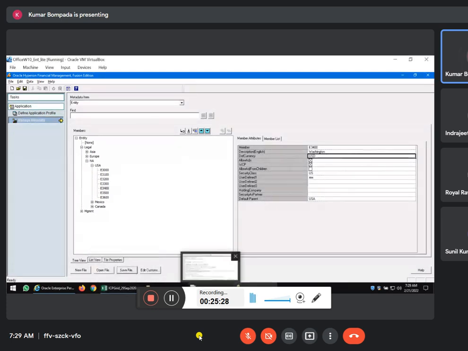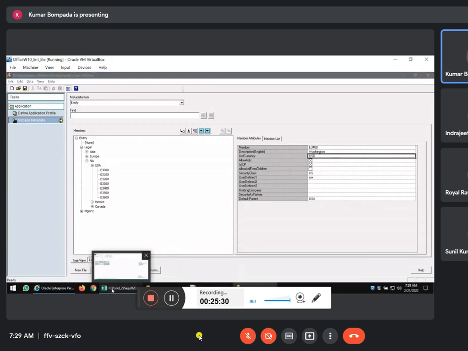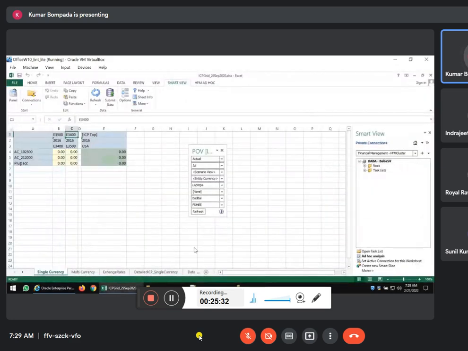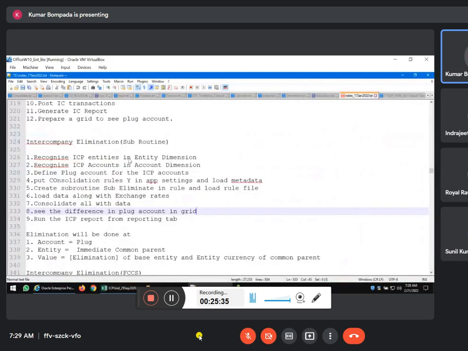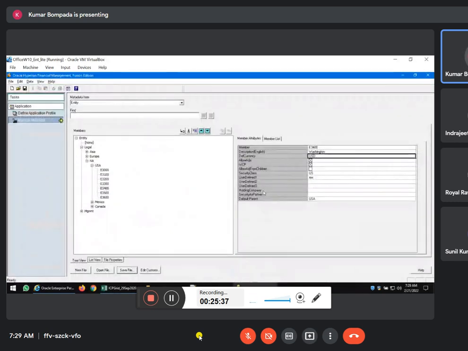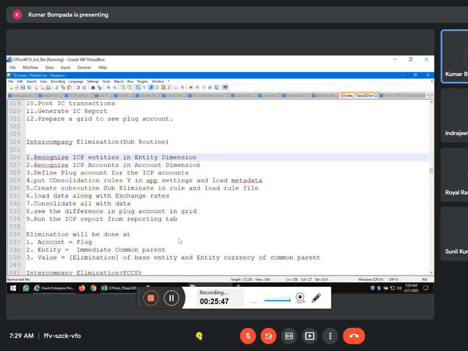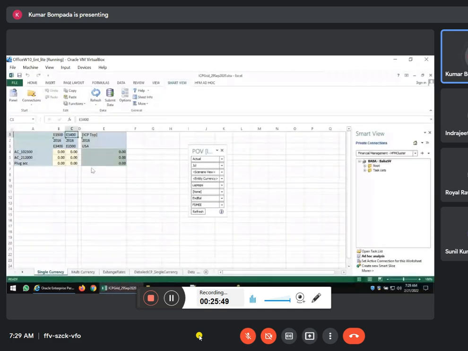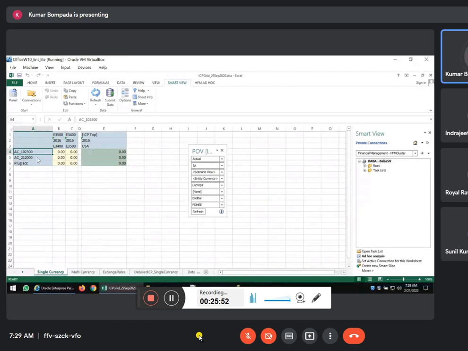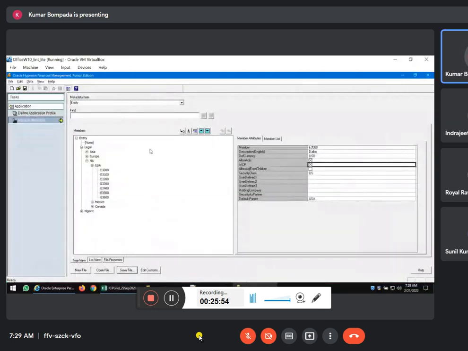All the steps are done, right? First one is we tick IsICP, see, here IsICP is ticked. Here also IsICP is ticked. Perfect. Second step, accounts also. Both the accounts. What are the accounts? 10200 and 21200. Both are recognized ICP accounts.